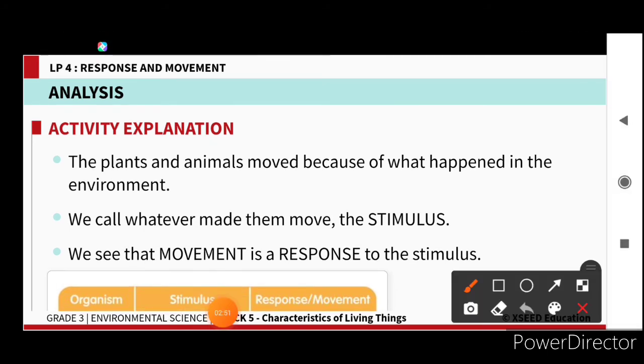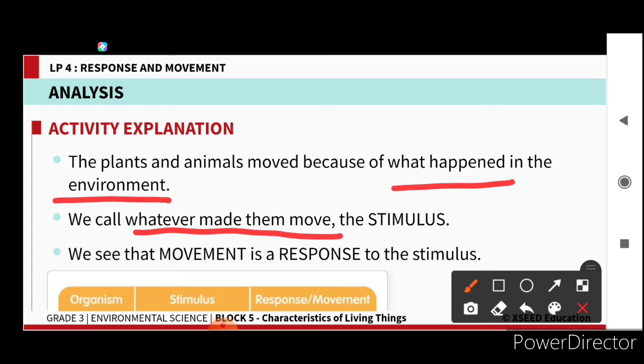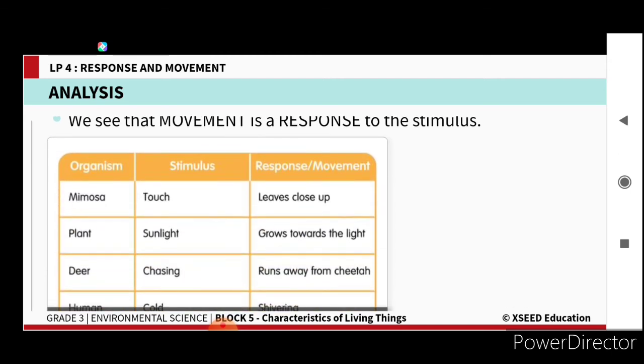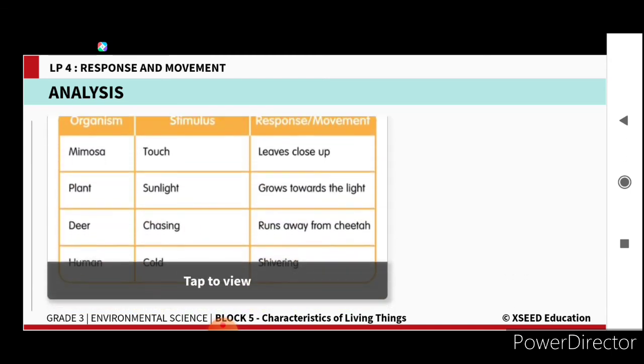Due to the changes in the environment, they are showing responses. Whatever made them move is called the stimulus, and whatever movement they are showing is the response to the stimulus. So all these you note down in the table column which you have already written, and which you prepared in your classwork as a part of the activity.